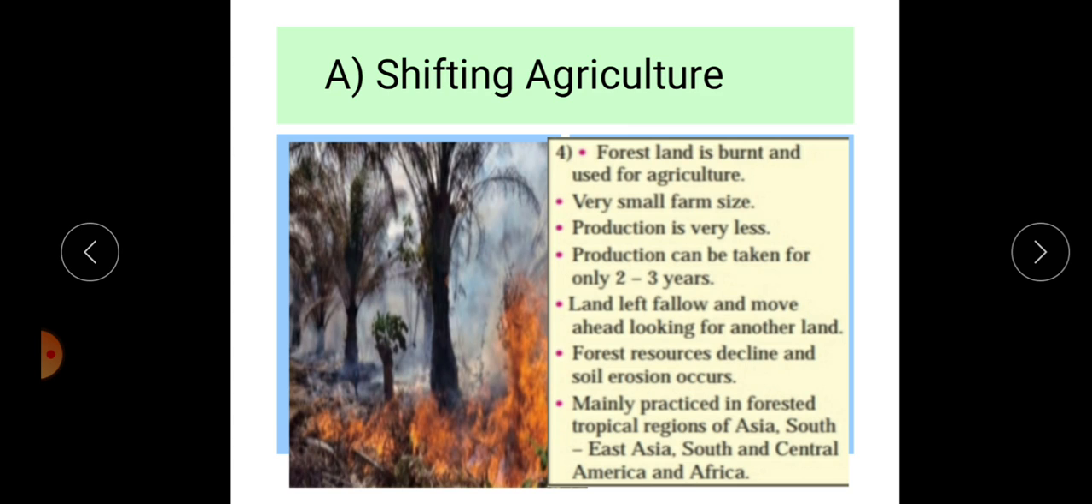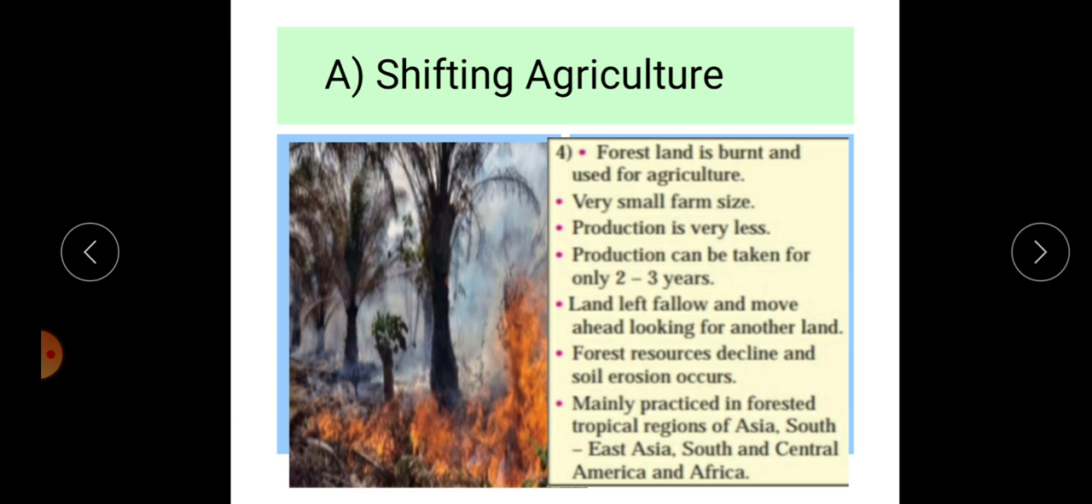When they leave that land area, that land is totally fallow. It is not used for agriculture for 10 to 12 years. And they again select another patch and another land. Forest resource decline and soil erosion take place.